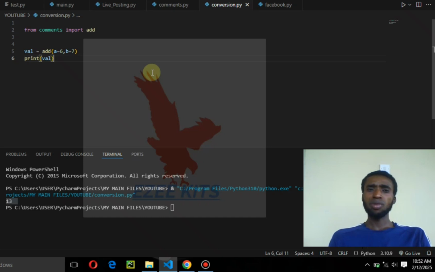So what exactly is library? You can say library is just a collection of modules, and a module is just a collection of functions. So a collection of functions equals a module, and a collection of modules equals a library. So that's just basically it. A library in Python is a collection of prewritten functions and modules that help you perform specific tasks without writing code from scratch. So like I said, if you watched my video on modules, library shouldn't be a problem for you.